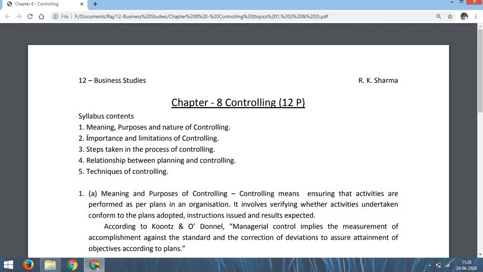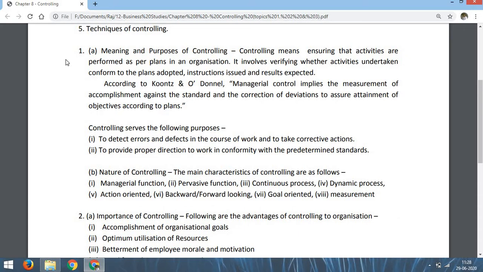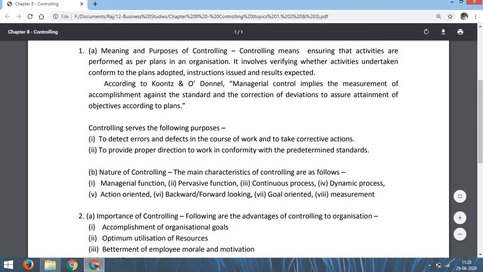Today I will try to explain topics number 1, 2 and 3. So these are the 3 topics, but in total we will discuss 6 topics: meaning of controlling, purposes of controlling, nature of controlling, importance of controlling, limitations of controlling and steps taken in the process of controlling. Now I am starting topic number 1A, that is meaning and purposes of controlling.